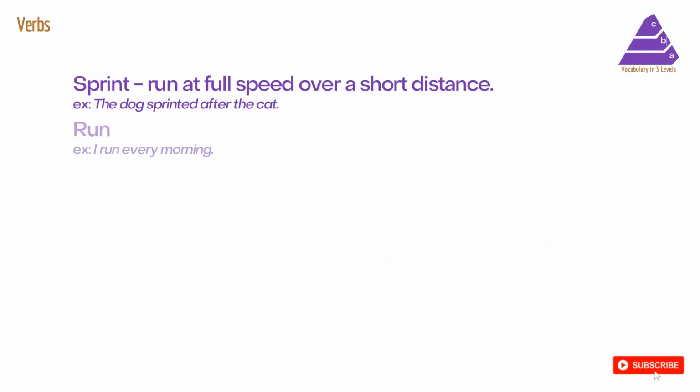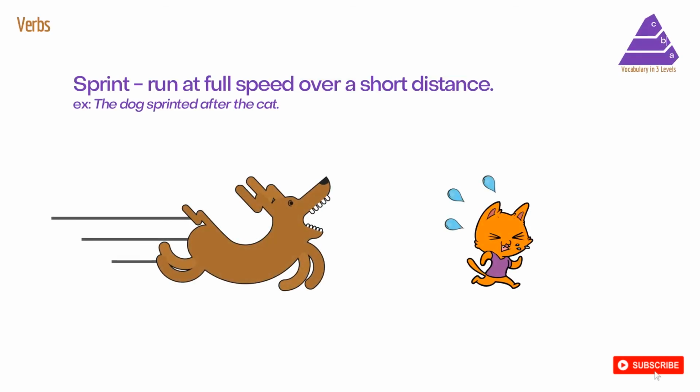Our level B verb is going to be the verb sprint. And sprint means to run at your full speed, maximum speed, over a short distance. So if you take a look at the example sentence, the dog sprinted after the cat. If you can imagine a cat being chased by a dog, the dog is very excited and he's probably running at his full speed, although it's only for a short distance, not for a long distance.